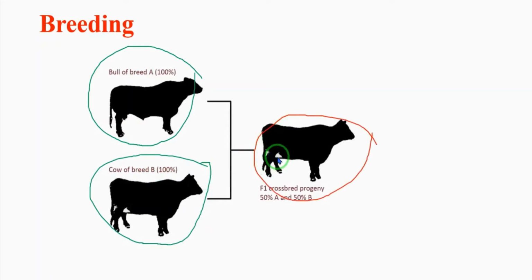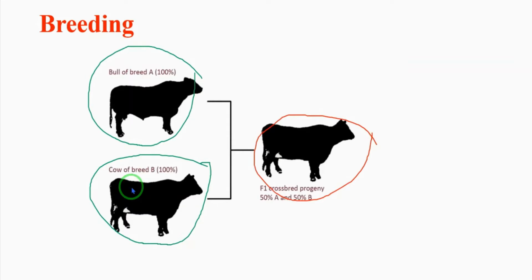When we look at this F1 progeny, it possesses 50% of the A character as well as 50% of the B character. Understand, children? The next generation possesses 50% of the A character and 50% of the B character. Okay.